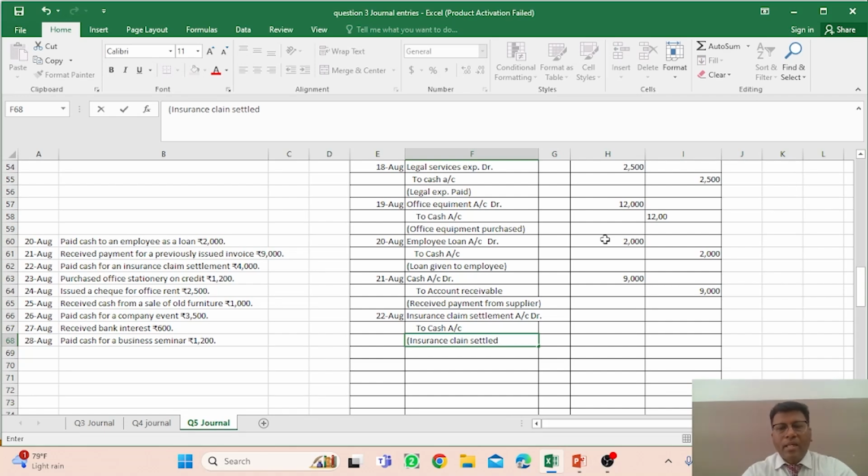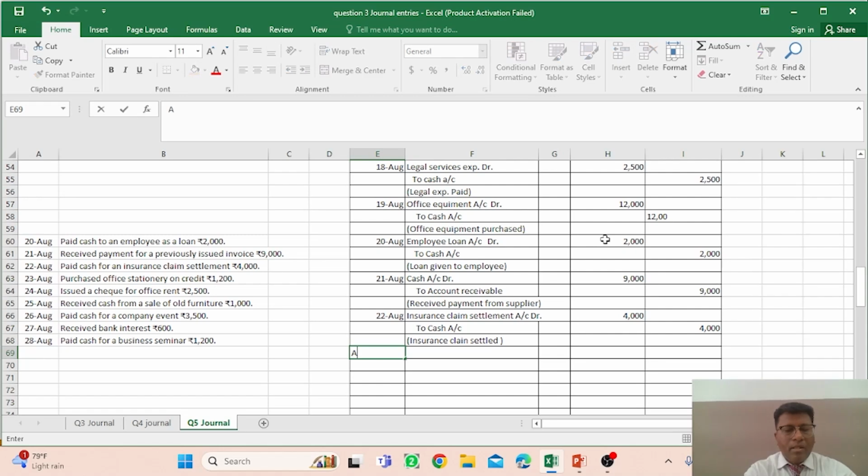Now this is the case where the insurance claim is being settled, so the narration is insurance claim settled. The amount is rupees 4,000 and rupees 4,000, right?